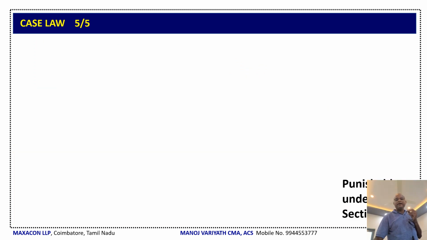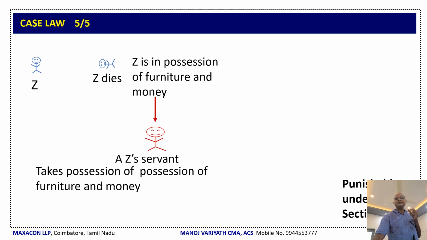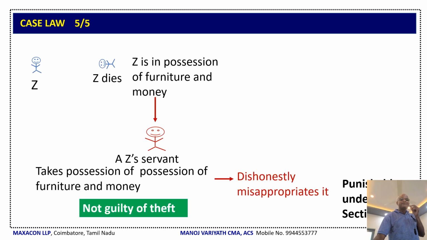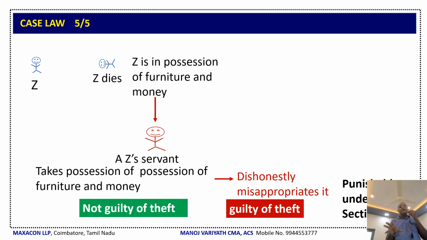Now, the next is a small illustration. It's not a case law. Here, assume that Z is a zamindar and he is in possession of furniture, money and property, etc. All movable property, immovable property, etc. And Z has no relatives and he dies. At that point of time, A, Z's servant, takes possession of the furniture, money, property, etc. Is he guilty of that? No. He has a moral responsibility to keep it safe.